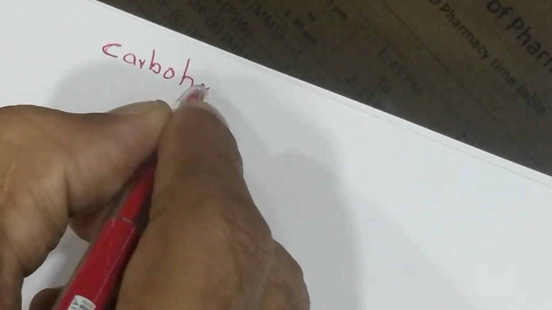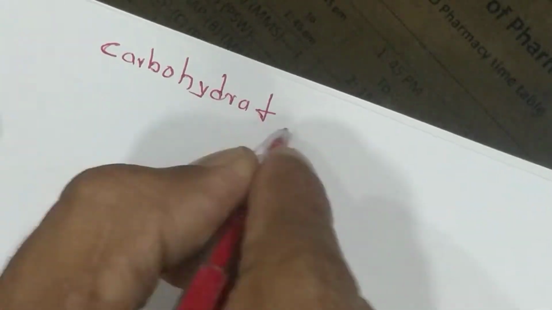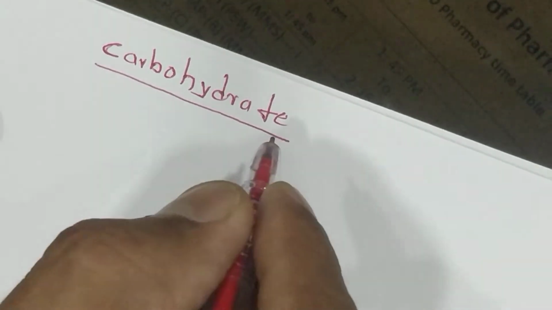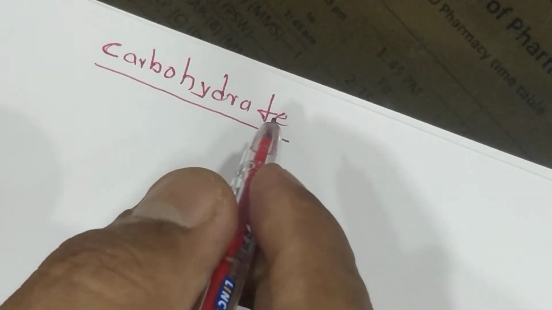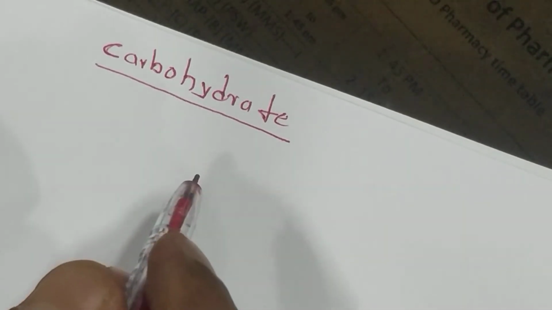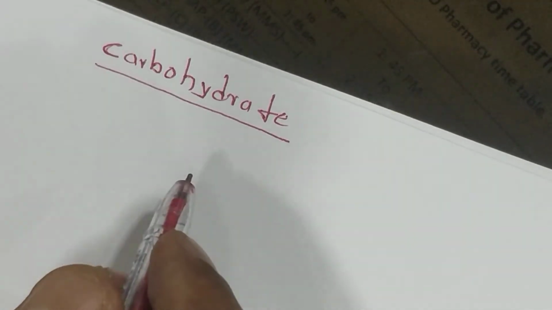Carbohydrate. You know, carbohydrates are the most abundant organic molecules in nature. Carbohydrates are widely distributed in both plant and animal tissue.